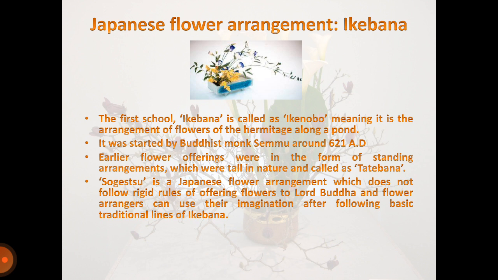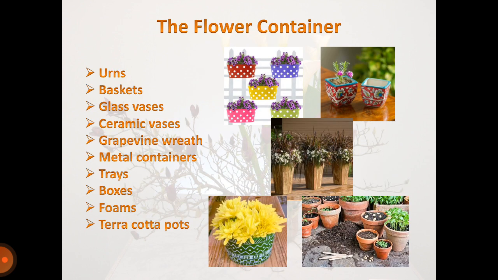Sogetsu is a Japanese flower arrangement which does not follow the rigid rules of offering flowers to Lord Buddha, and flower arrangers can use their imagination after following the basic traditional lines of ikebana. The flower containers are urns, baskets, glass vases, ceramic vases, grapevine wreaths, metal containers, trays, boxes, foam, terracotta pots, etc.